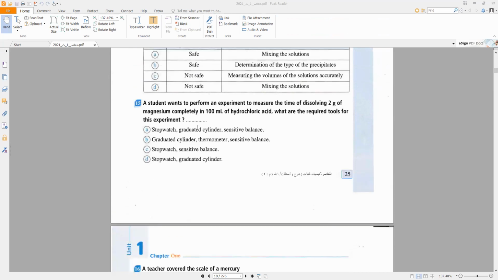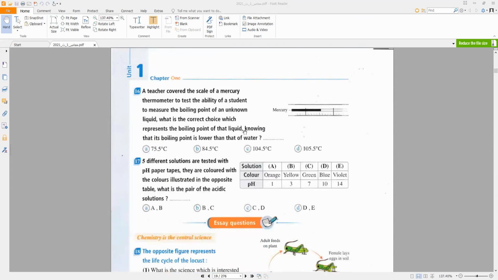15. A student wants to perform an experiment to measure the time of dissolving 2 gram of magnesium in 100 ml hydrochloric acid. A stopwatch must be used to measure the time, a sensitive balance must be used for the 2 gram, and a graduated cylinder for the 100 ml hydrochloric acid. So what is required: stopwatch, graduated cylinder, sensitive balance.